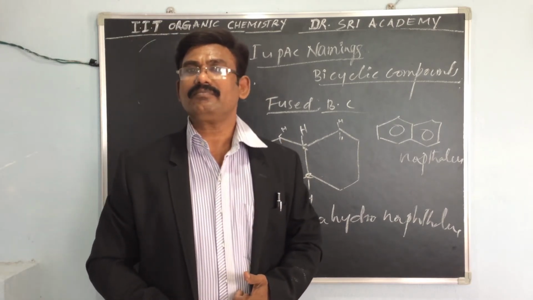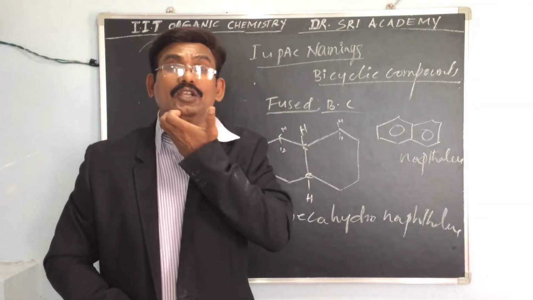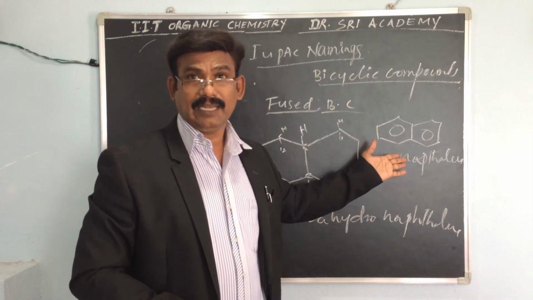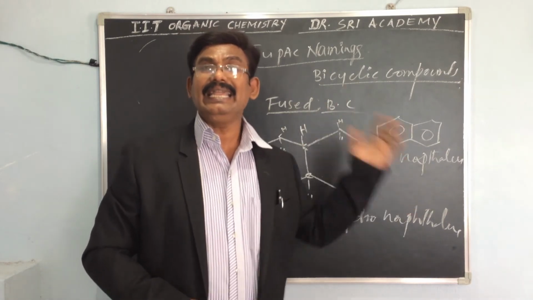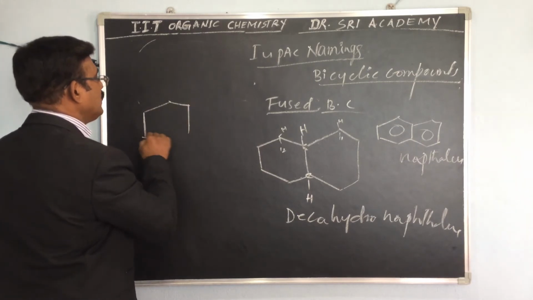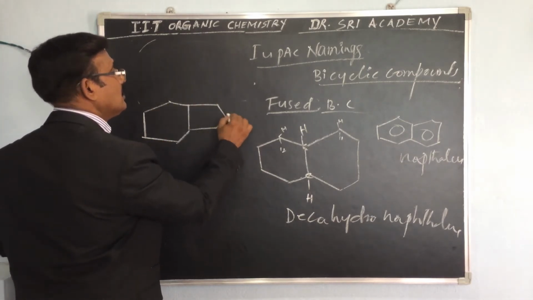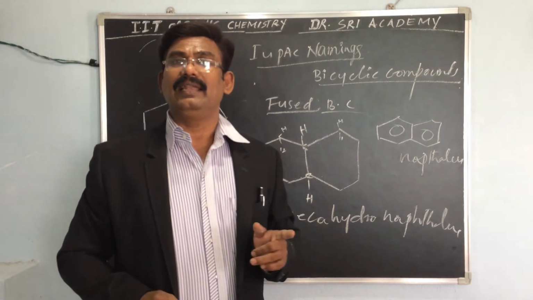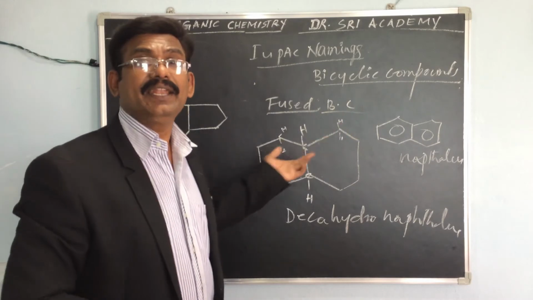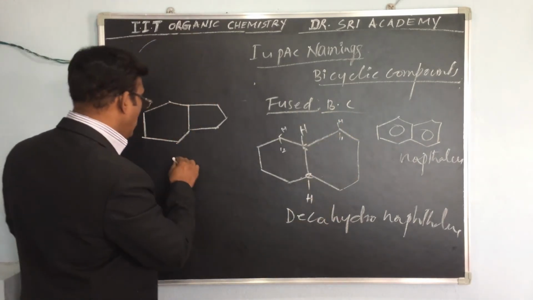If one ring is a cyclohexane and another is a cyclopentane, that is the indene style. This is the naphthalene style, and this is the indene style. The best example is this: an indene, with a benzene ring and a five-membered ring. So now we can say this is octahydroindene.